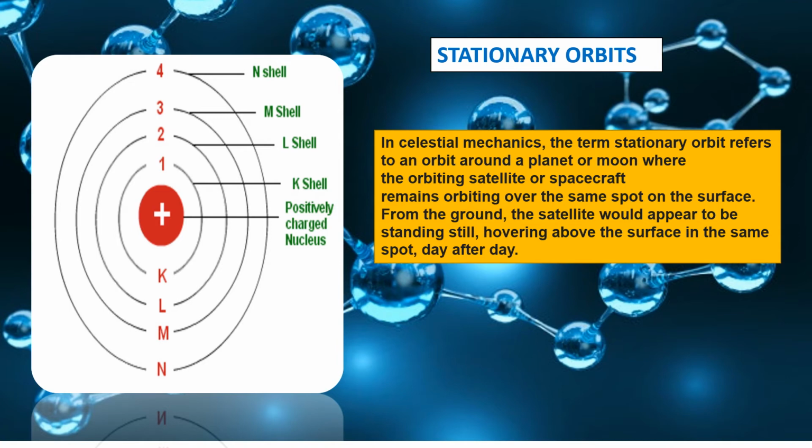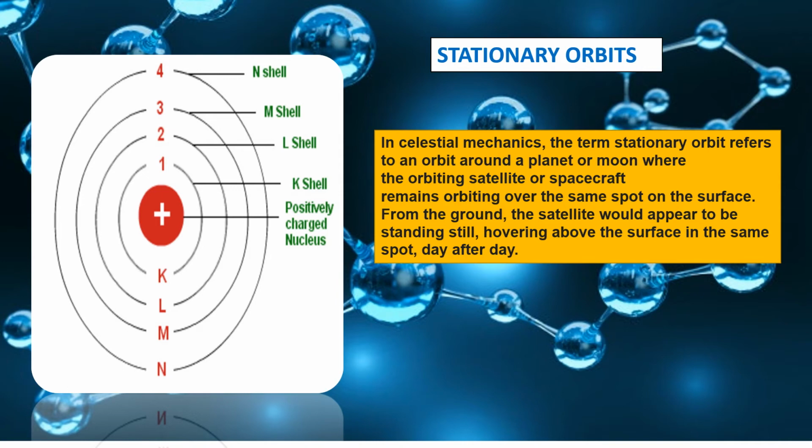In celestial mechanics, the term stationary orbit refers to an orbit around a planet or moon where the orbiting satellite or spacecraft remains over the same spot on the surface. From the ground, the satellite would appear to be standing still, hovering above the surface in the same spot day after day.